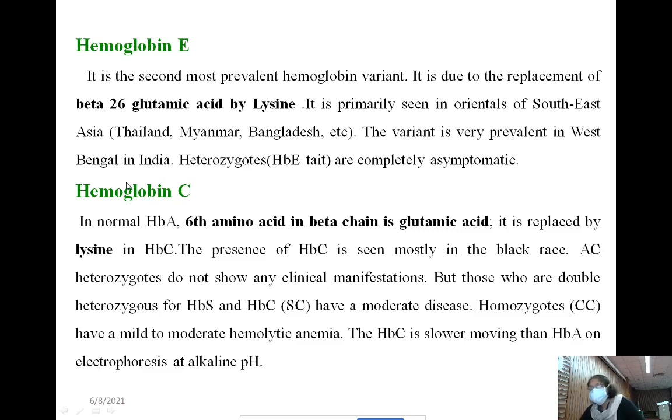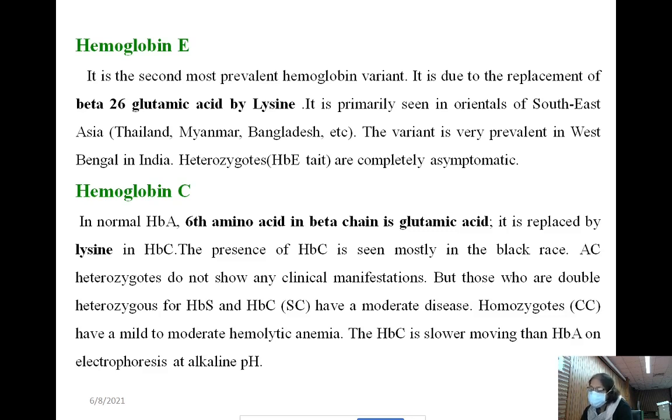Heterozygote, always remember this, is also known as hemoglobin E trait. All heterozygous states are known as trait. If it is homozygous, it is known as disease, also known as E disease. In hemoglobin E homozygous, more than 90% of the hemoglobin is hemoglobin E. Don't forget that one.